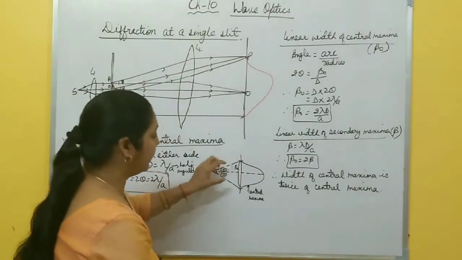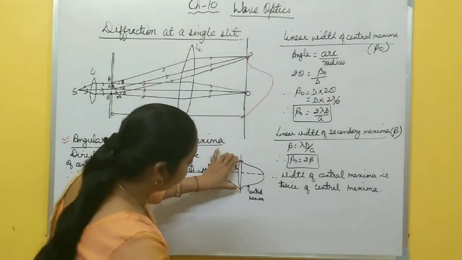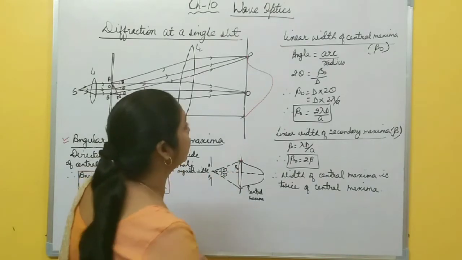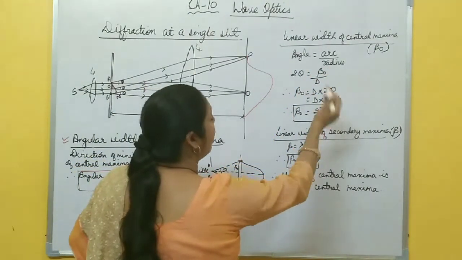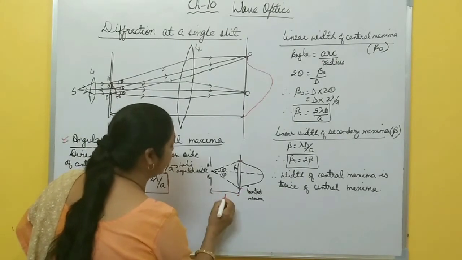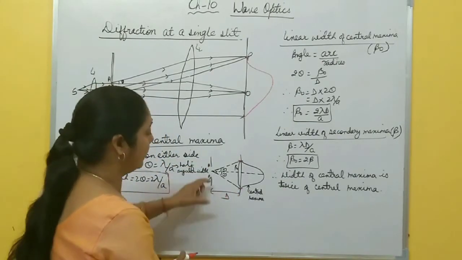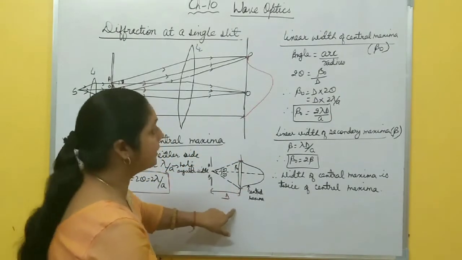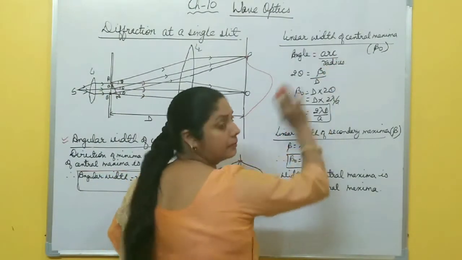This one is angular width and this is linear width, the distance between the two minima. It is represented by beta naught. So how do you calculate the linear width of the central maxima, beta naught? You know the distance between source and screen is D. And you know the relation between angle, arc and radius: angle is arc by radius.